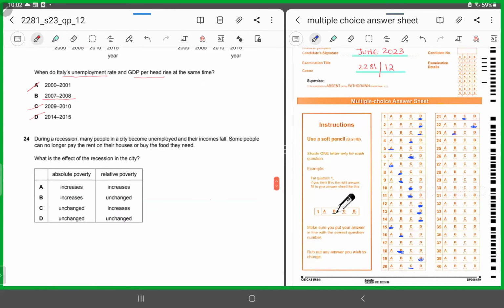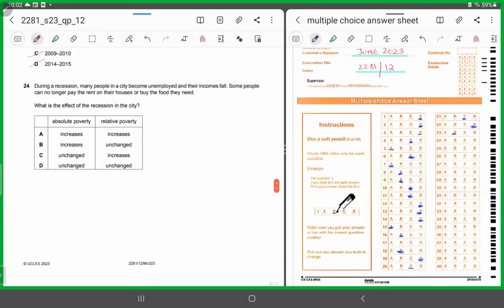24. 24 says during a recession, many people in a city become unemployed.